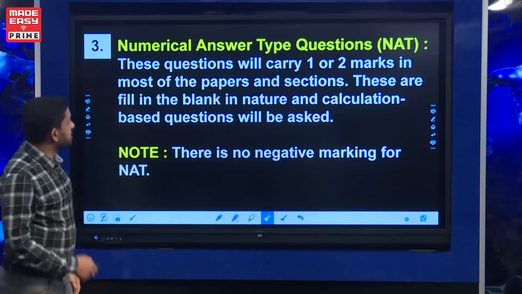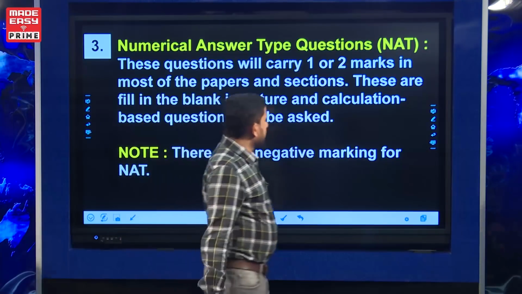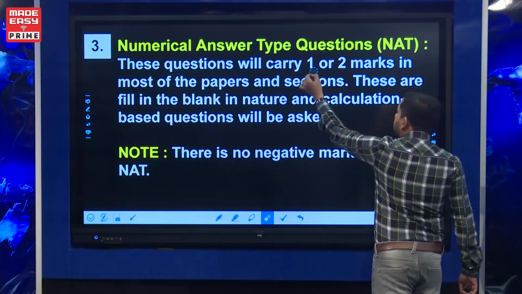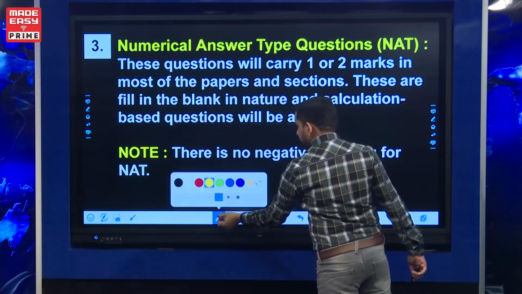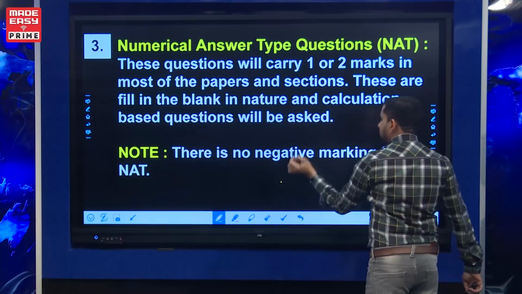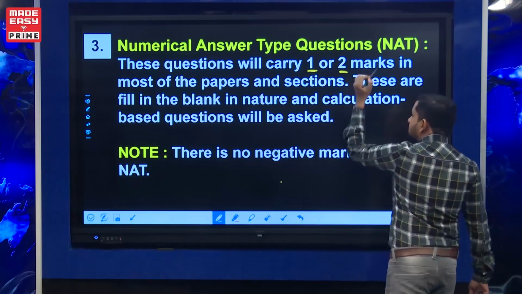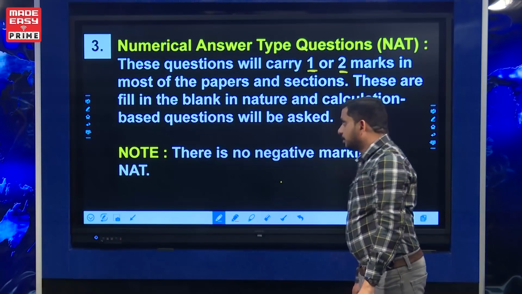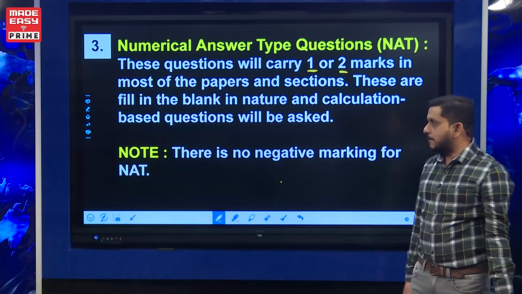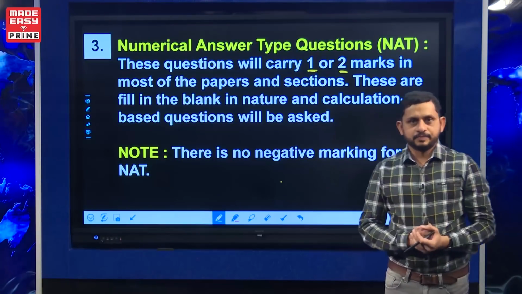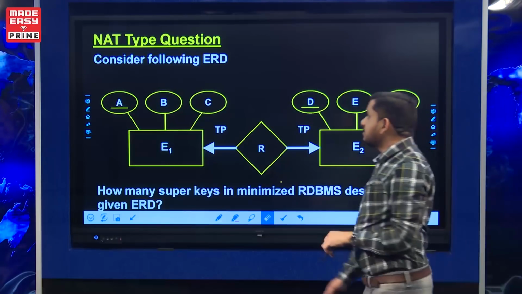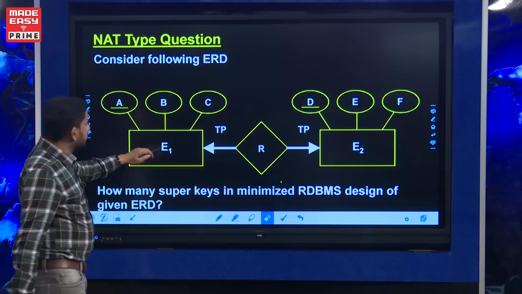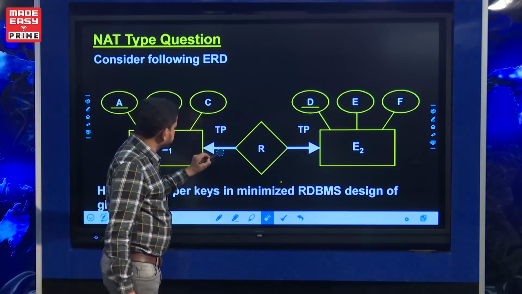Next, the format of question: numerical type question. A numerical type question can be either 1 mark or 2 marks. In these questions we need to fill in the blank, and the blank takes only a numerical value. Consider the following ER diagram. E1, TP means total participation.